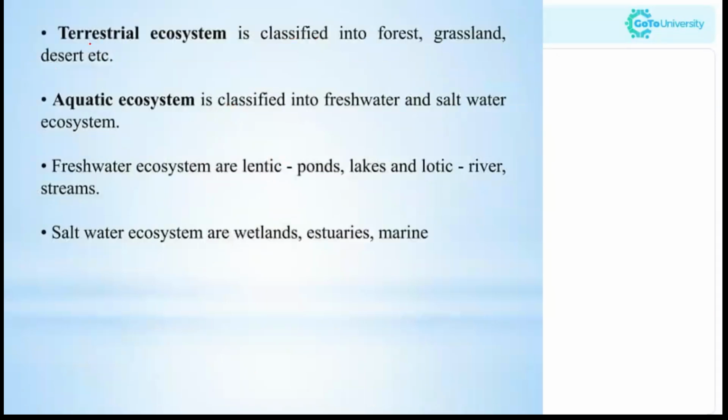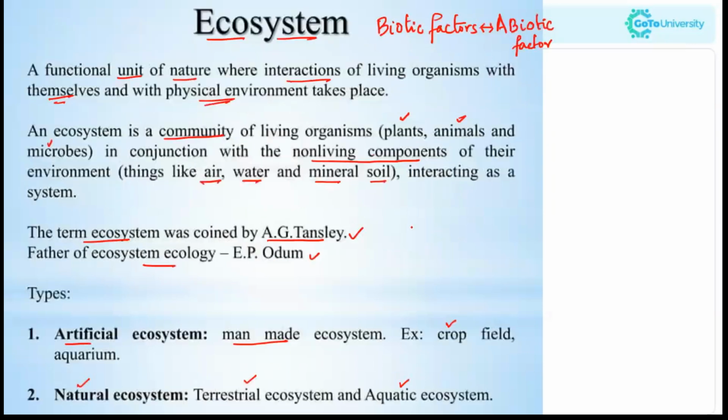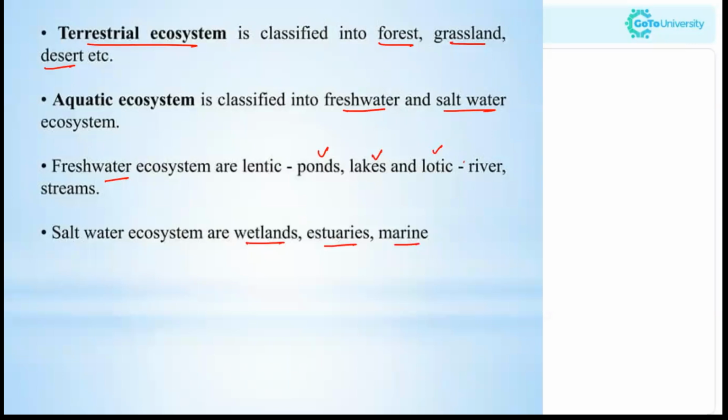Now we have terrestrial ecosystem. Terrestrial ecosystem is classified into forest, grassland and desert. Aquatic ecosystem is classified into freshwater and saltwater ecosystems. The freshwater ecosystems are the lentic, ponds and lakes, and lotic, rivers and streams. The saltwater ecosystems are wetlands, estuaries, marine, etc. So this is about the types of ecosystem: artificial, natural, terrestrial, aquatic.